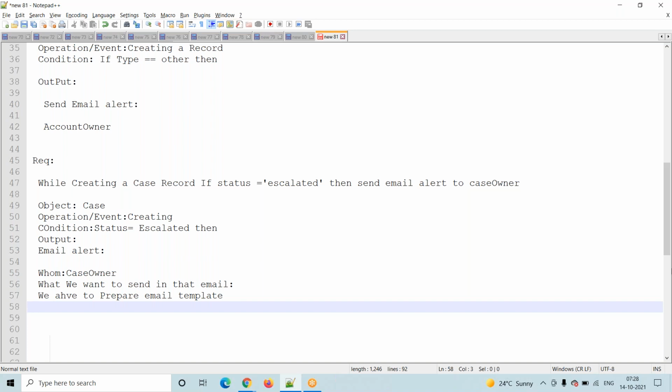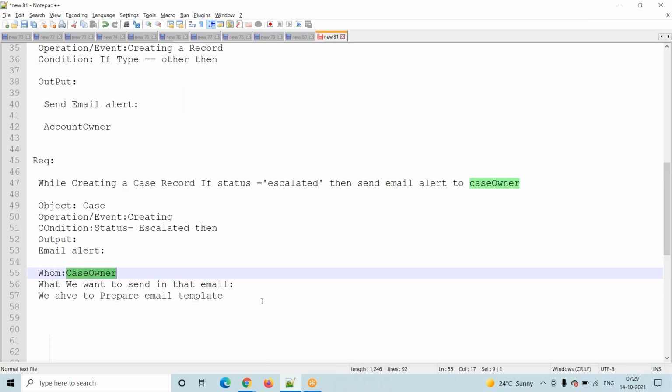Based on my requirement, suppose the subject line and the message body are the same and that email template is already available, we will use the same email template. What I am trying to say is, whenever we create an email alert, we select an email template, right? Is it mandatory to create an email template each and every time? No, it's not mandatory. If any existing email template is suitable for my requirement, we can use that. If it is not suitable, then we will create our own email template. So this is my requirement.